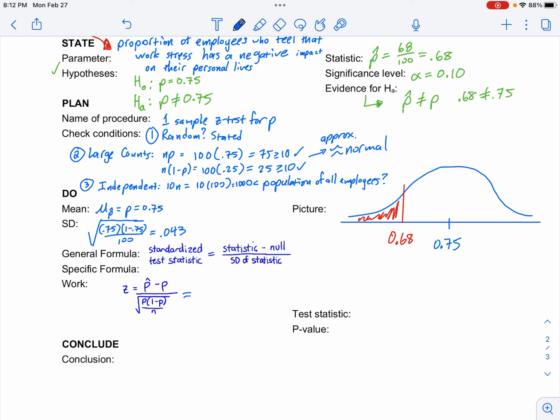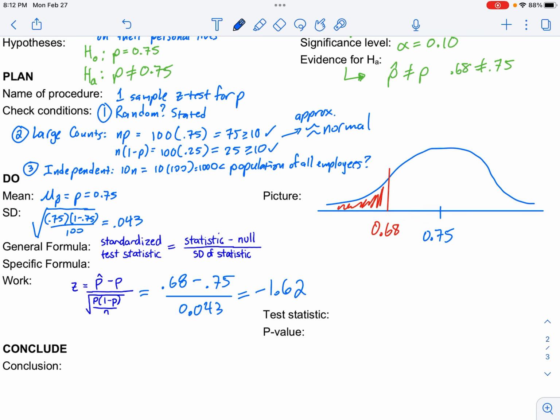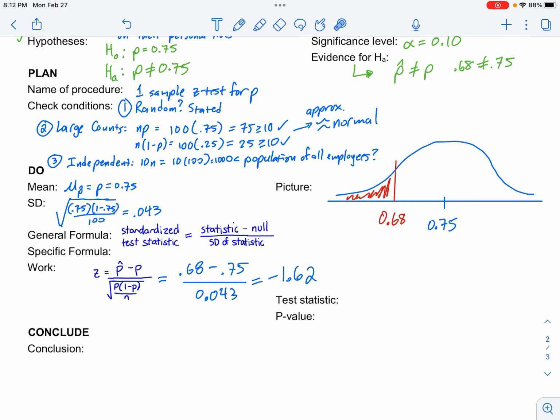So that would be p hat is 68%, p is 75%, and then I'm dividing by the standard deviation, which I just found as 0.043. That will give me the z-score, and I've done this one ahead of time. That is negative 1.62. That is the z-score for this mark right here. So that is the vocab, that is the test statistic.